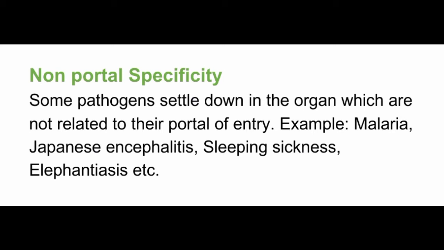It enters the blood through a mosquito bite, that is the Anopheles mosquito, but goes to liver cells. After multiplying, it again returns to the blood, ruptures the RBCs and causes malaria. So here it is not related to the portal.